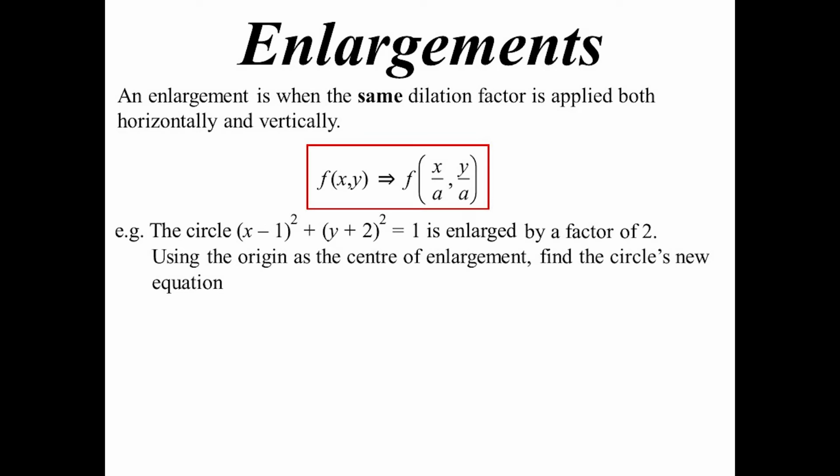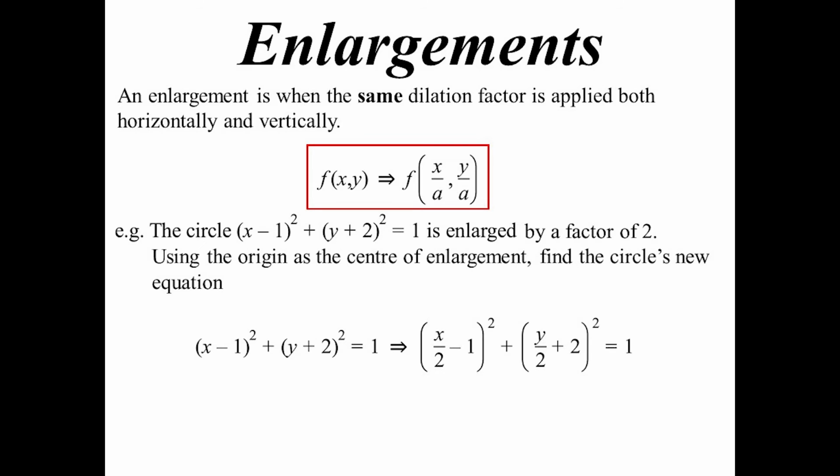(x - 1)² + (y + 2)² = 1. And we're going to enlarge it by a factor of 2. Using the origin as the centre of enlargement, find the circle's new equation. So what on earth's going on here? Well, first thing they've told me is it's enlarged by a factor of 2. So my dilation factor is 2. So therefore I'm going to change my equation to (x/2 - 1)² + (y/2 + 2)² = 1.